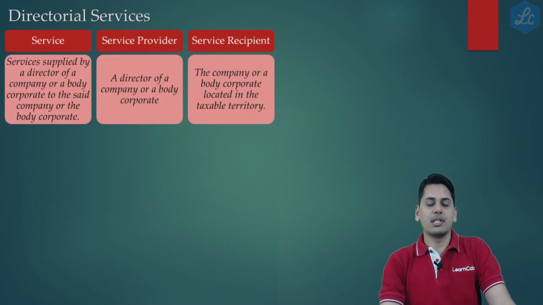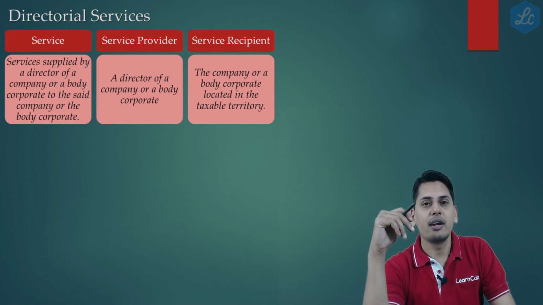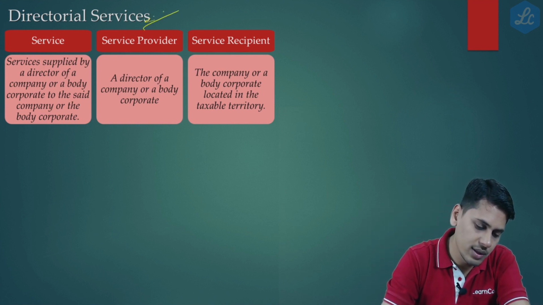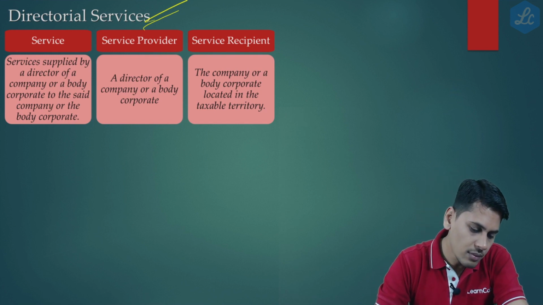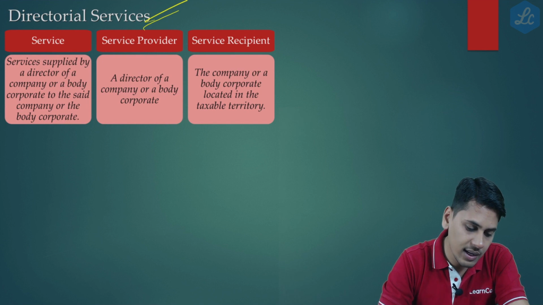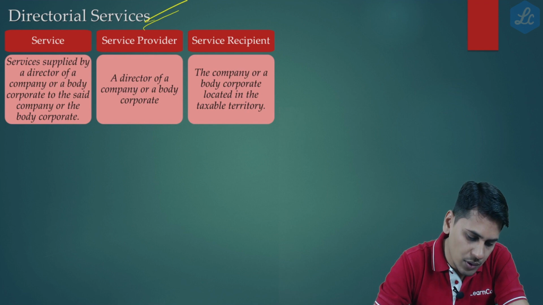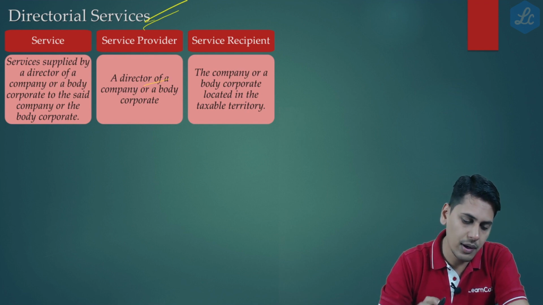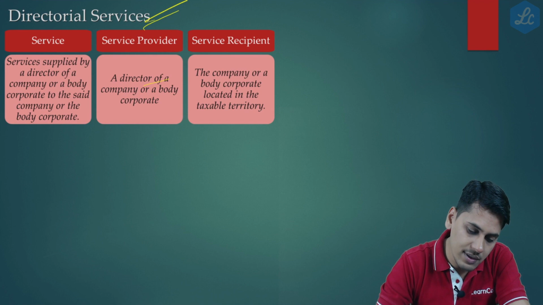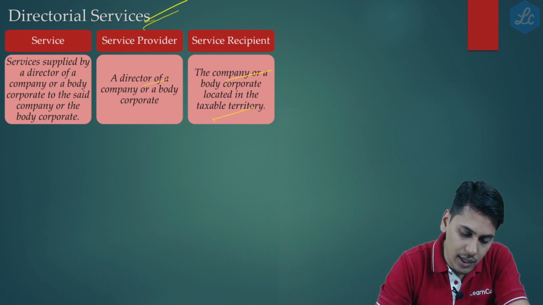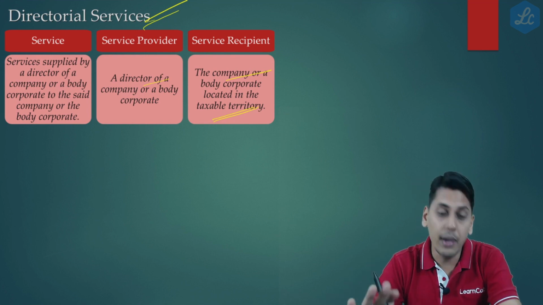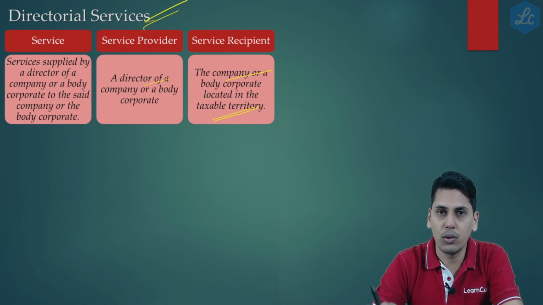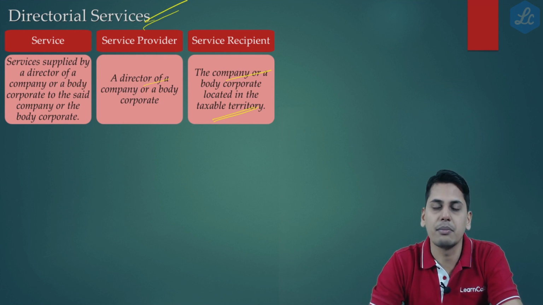Next, friends, there is a clarification with respect to an entry on reverse charge mechanism. It's about directorial services. Now, friends, let's have a look at the entry first. Services supplied by a director of a company or a body corporate to the said company or body corporate. Who is the service provider? The service provider is the director of a company or a body corporate. Who is the recipient? The service recipient is the company or the body corporate which is located in the taxable territory. So, friends, in this case, the tax needs to be paid by the body corporate or the company located in the taxable territory under reverse charge mechanism.